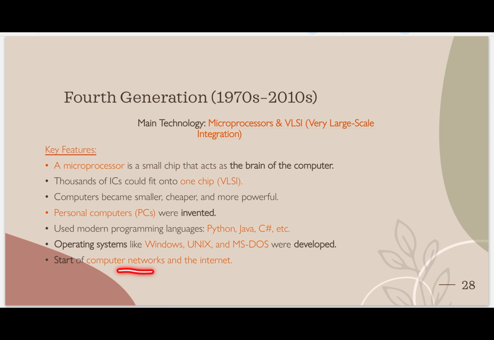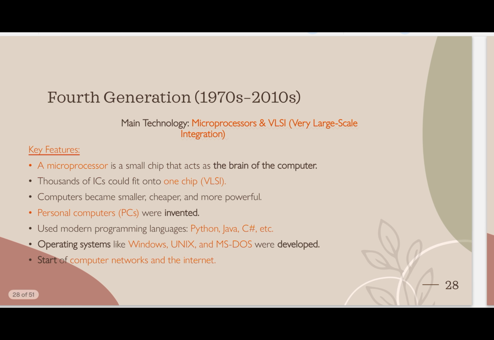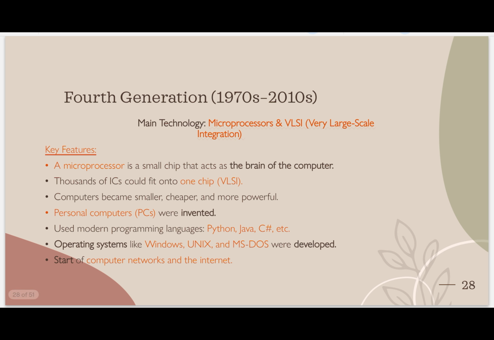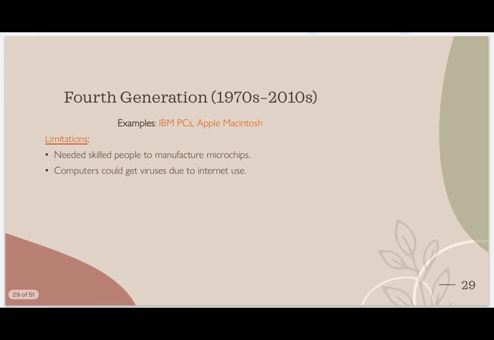Start of computer networks and the internet. Before the fourth generation, there were no computer networks or the internet. Necessity is the mother of invention, like that. After computers developed, humans thought, we need the internet, and after creating the internet, how can we connect with other people? Then computer networks and the internet were invented. What are the examples of fourth generation? IBM PCs, Apple Macintosh.